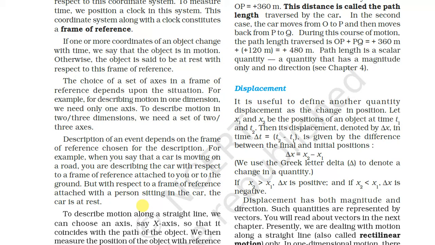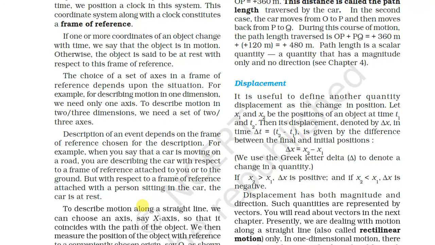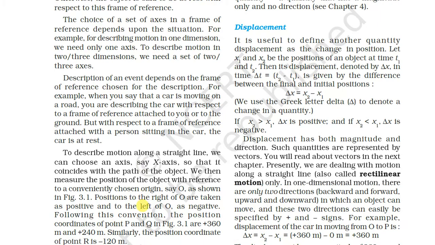Suppose we are discussing two dimensions, at that time we need two axes, and whenever we are discussing three dimensions, we need three axes. Two dimensions means we will be talking about angular motion, and at that time we will discuss the x and y position. Whenever we are discussing projectile motion, we will be discussing three dimensions. So first of all, here we are discussing just one dimensional motion.